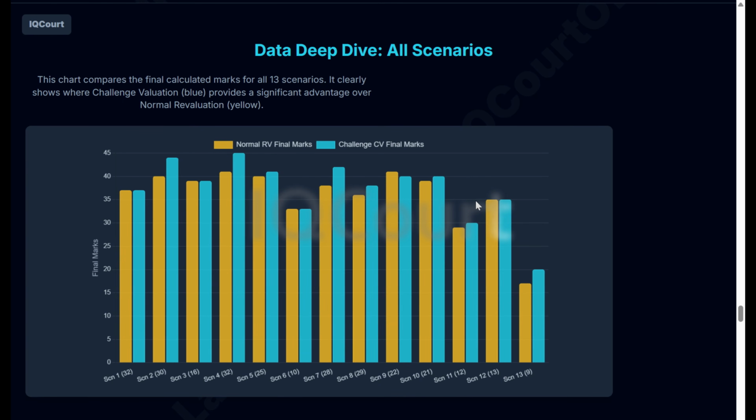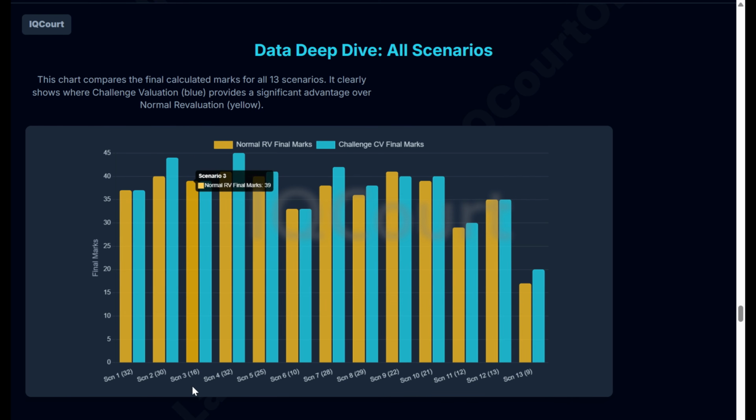I just compared the various scenarios which I explained here. Original score is 32. After the normal version, the final score is 37. In this we got 37 only. In the second scenario, the marks are 30 and they got to 40 marks. In the challenge version, they got 44 marks.